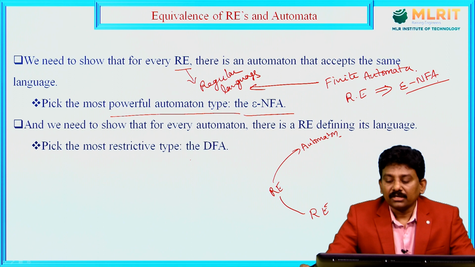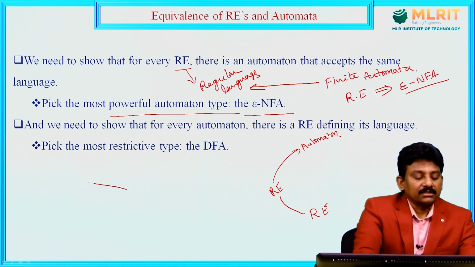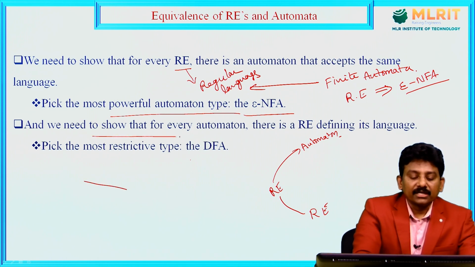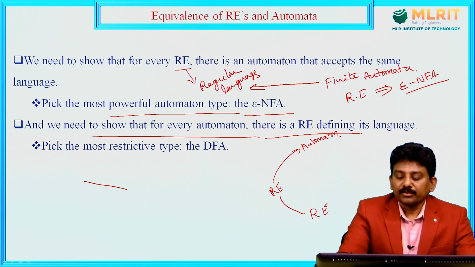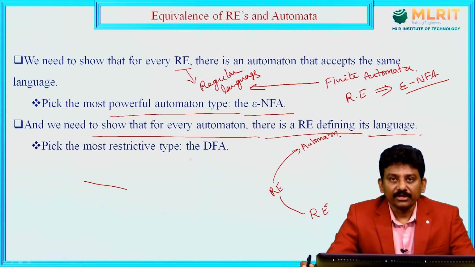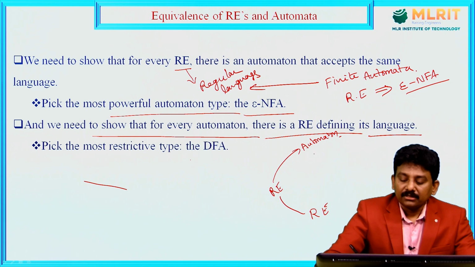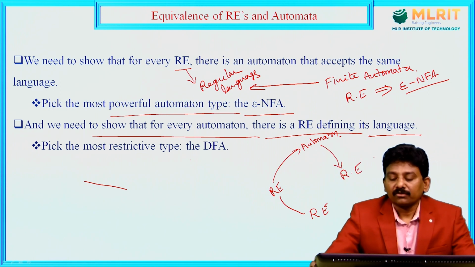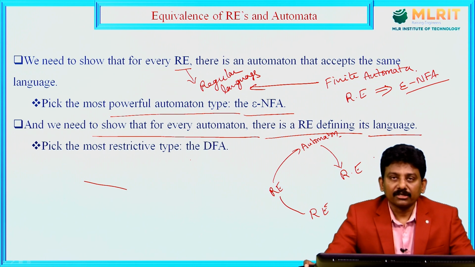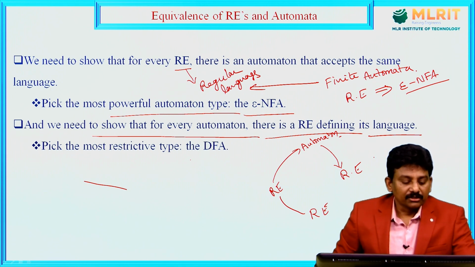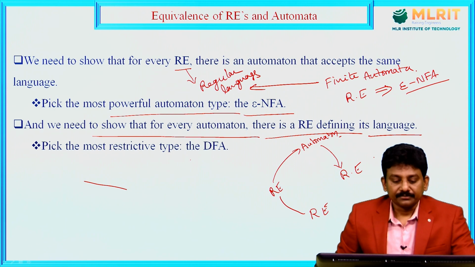Next, we need to show that for every automaton there is a regular expression defining its language. So, for every automaton there is a regular expression. We can construct an automaton from a regular expression. From an automaton also we can construct regular expressions. We can construct finite automata from regular expressions, and also we can convert finite automata into regular expressions. So, pick the most restrictive type, which is DFA.